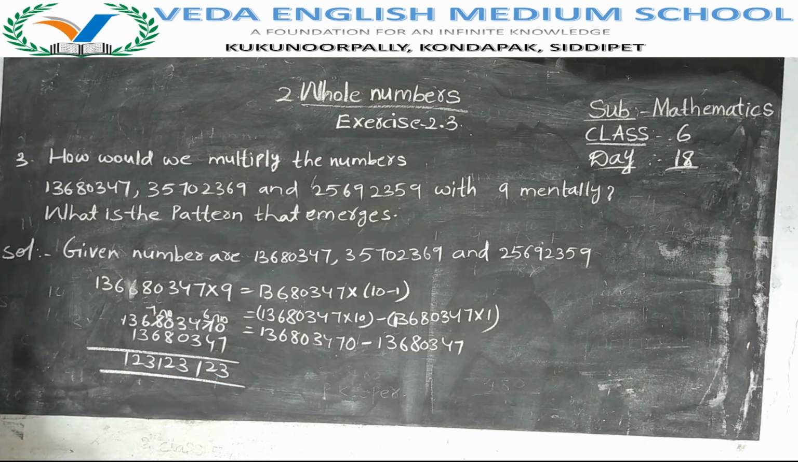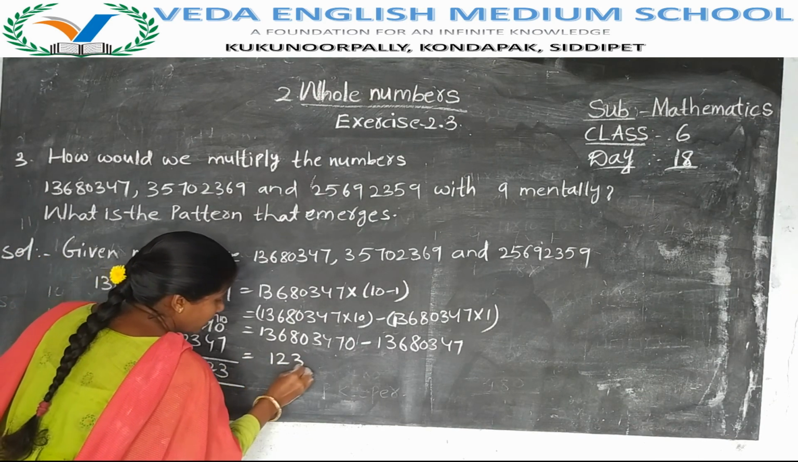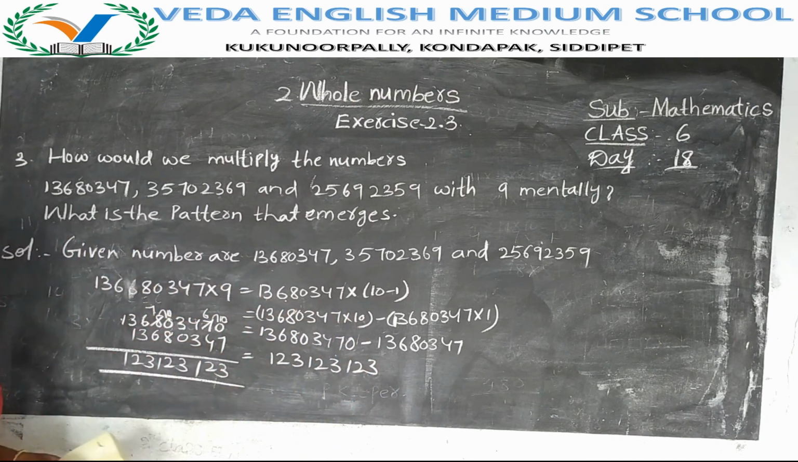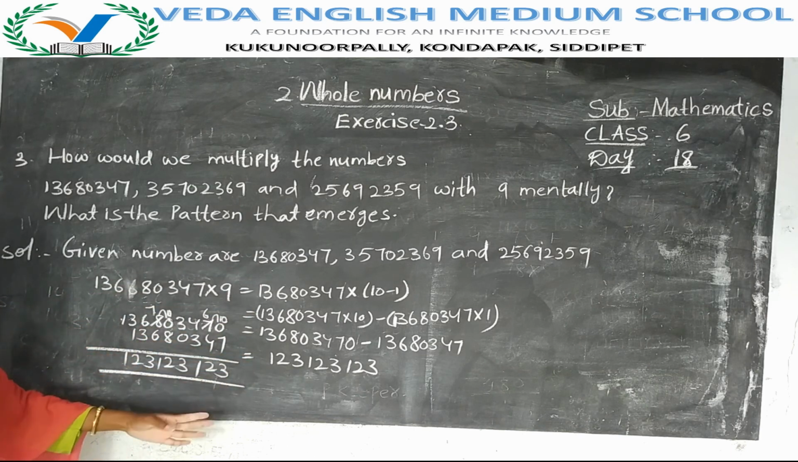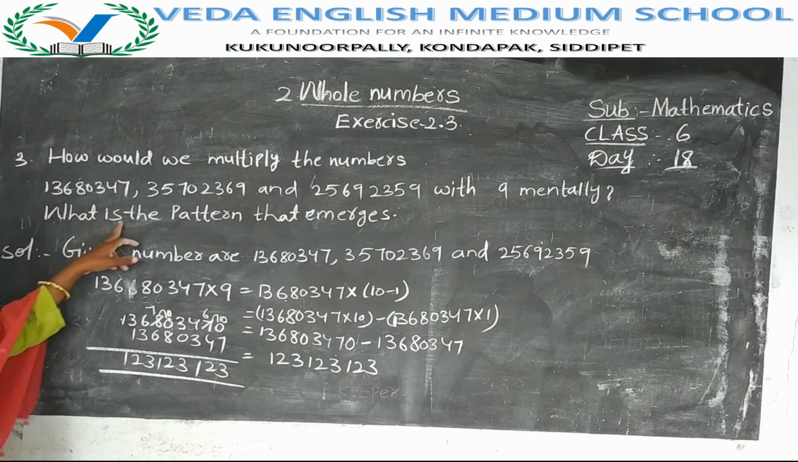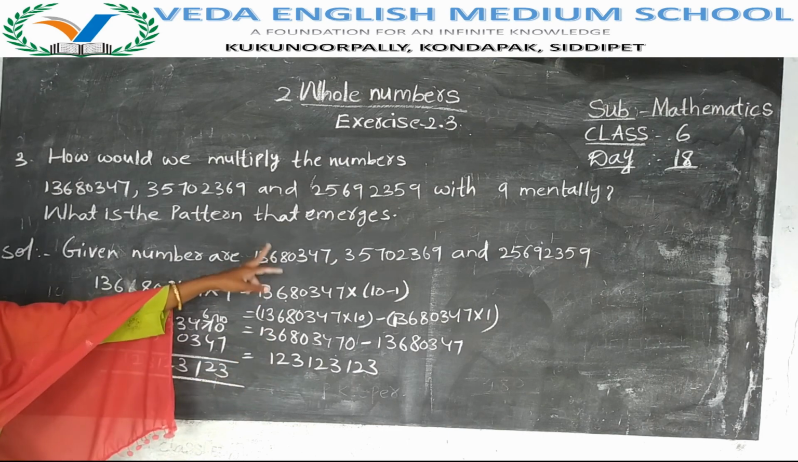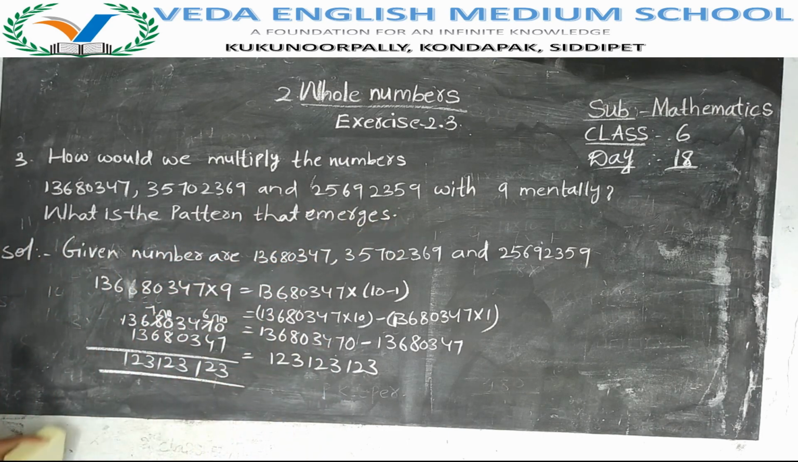Understand? You have to do it like this. So the pattern is 1, 2, 3, 1, 2, 3, 1, 2, 3. For the remaining two numbers also you have to find it like this and send the solution to me. Have you understood what the pattern that emerges is? Here also we have to multiply the same number with 9.